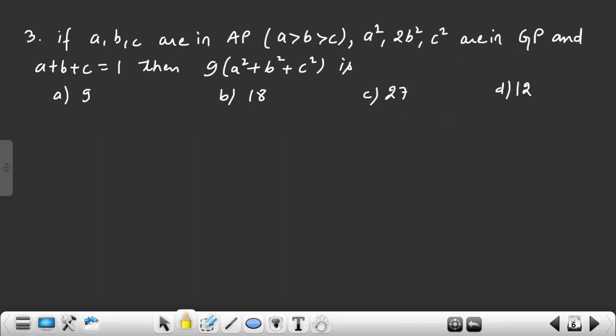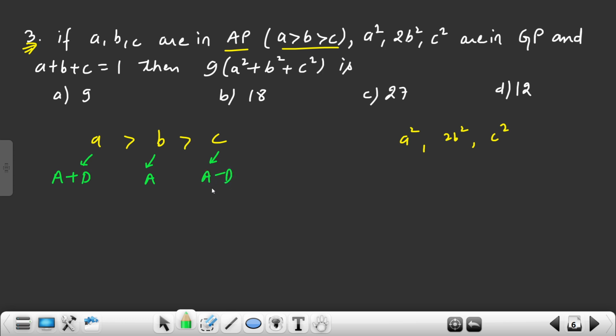Right? Third one. ABC are in AP, and the value of A is biggest, B is smaller, C is the smallest. A square, 2B square and C square are in GP, and A plus B plus C is 1. Now here we have to use a little bit of brain: if these are in AP and A is the biggest term, so I will use A as a plus d, B as a and C as a minus d, right?